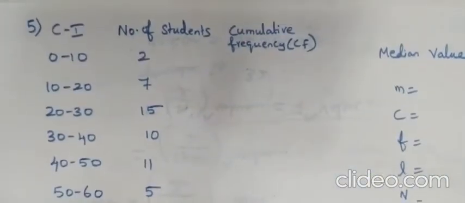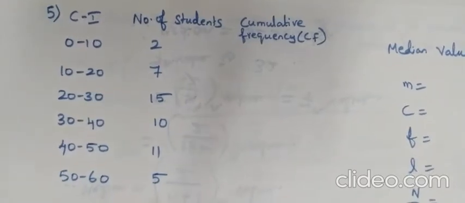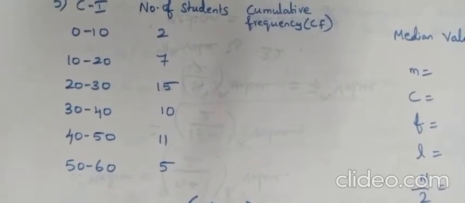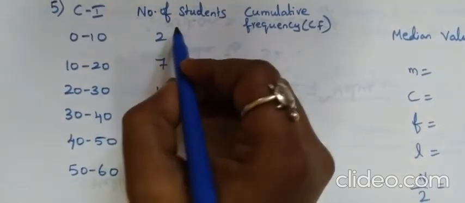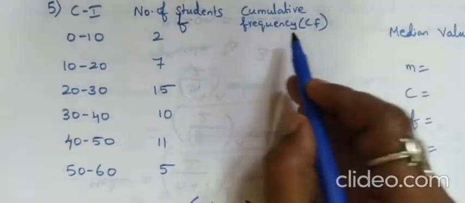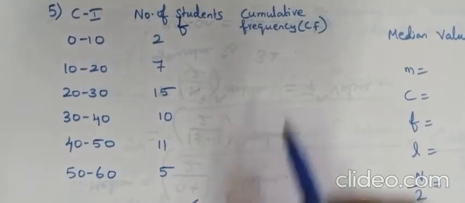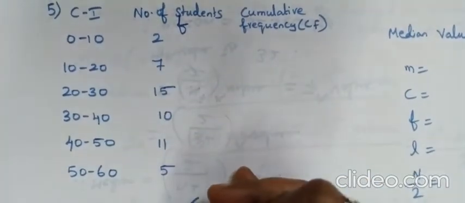The following are the marks scored by the students in the summative assessment exam. Classes 0 to 10, 10 to 20, 20 to 30, 30 to 40, 40 to 50, 50 to 60. Like we did in the arithmetic mean, we have a similar sum here. Using the median formula, calculate the median. The class interval is written here, and the number of students is the frequency. Then we find the cumulative frequency, CF for short. Cumulative frequency means we add the frequencies one by one.